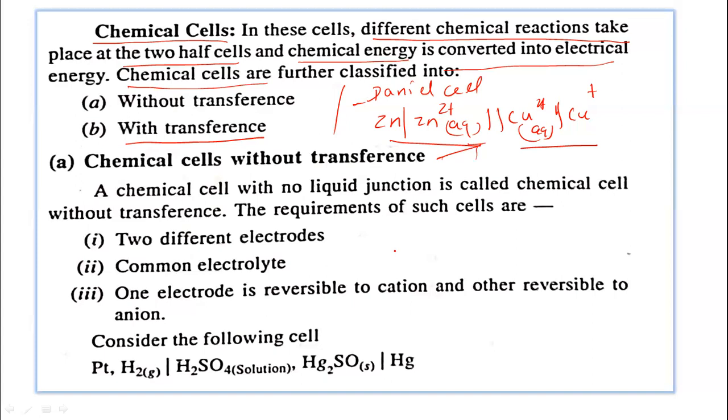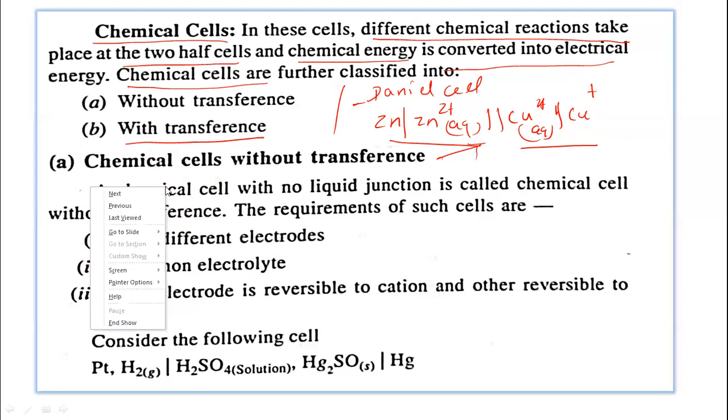Now to construct such a cell, the requirements of such cells are, first of all, of course, two different electrodes are required. Second requirement is that there is a common electrolyte. Third requirement is that one electrode is reversible to cation and other electrode is reversible to anion. So let us construct such a cell, chemical cell without transference.